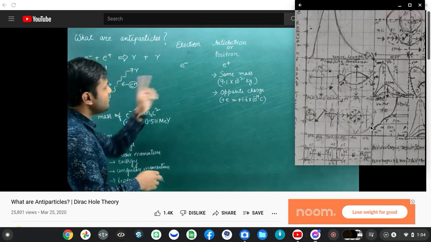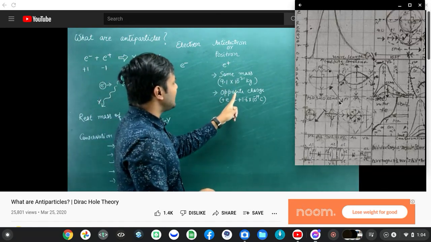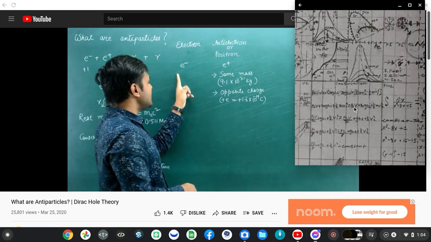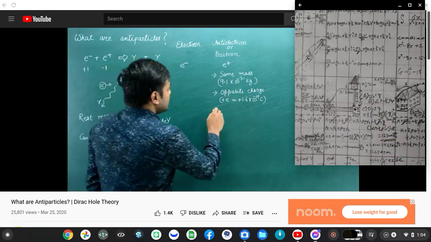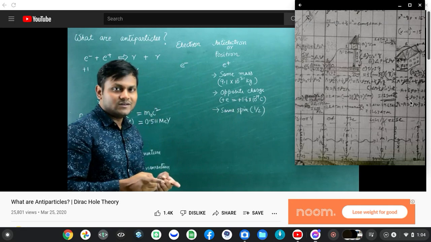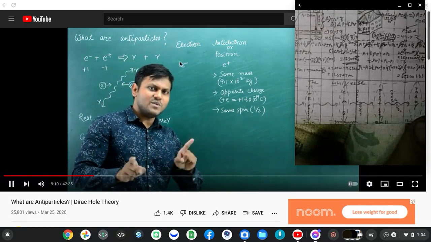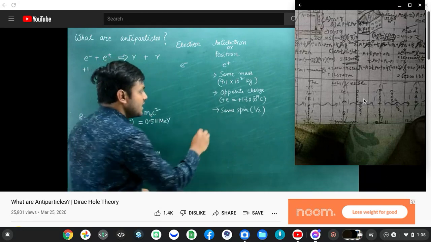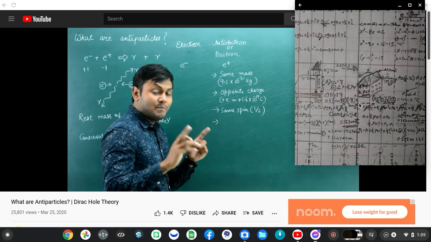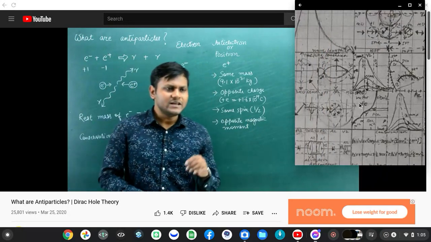So we get it, the electron. Put it in here. The electron has negative charge, the positron has positive charge. The electron has the same mass as that of the positron. They have the same spin. The electron is a fermion, so it has half spin, but the positron also has half spin. So spins are not different. They have the same half spin. But they have opposite magnetic moments. Now, what is this magnetic moment? Usually for elementary particles